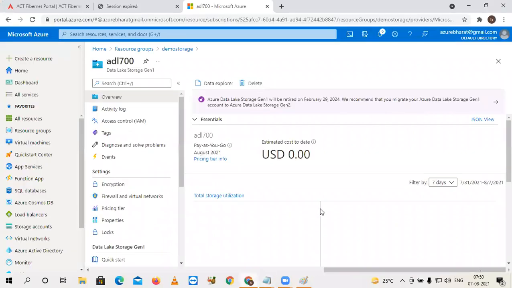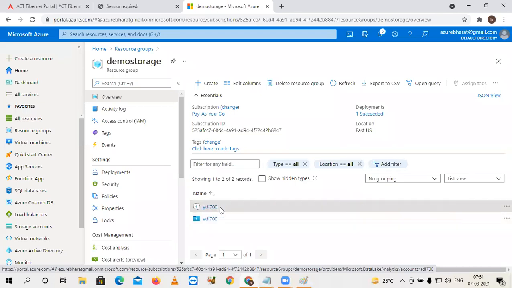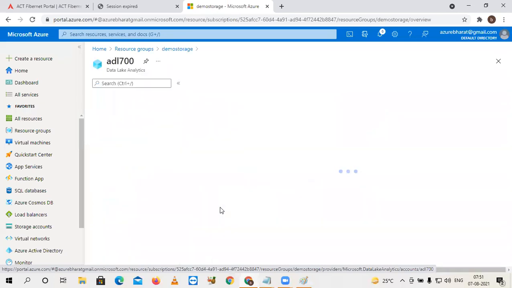Okay, come back to this one. So here demo storage is our resource group. Here I have 2 services, data analytics and data lake storage Gen 1. Now this time I am going to enter into the analytics service, ADL 700.